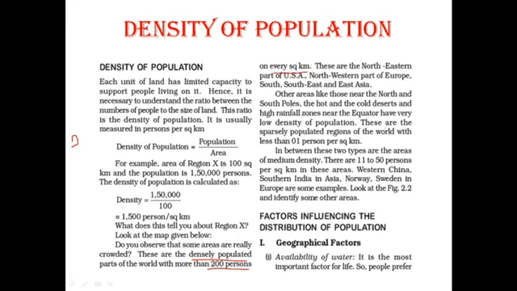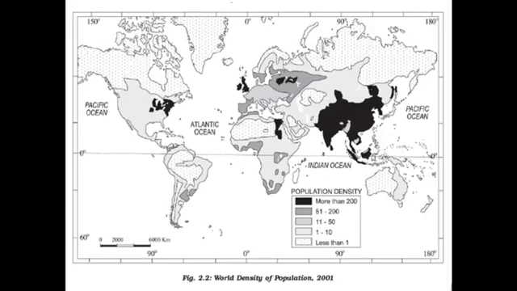And then medium density. In medium density, 11 to 50 persons live per square kilometer. And in low density areas, sparsely populated regions, the density is less than 1 person per square kilometer.